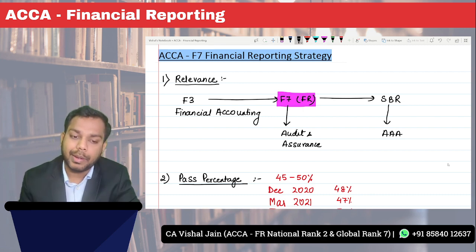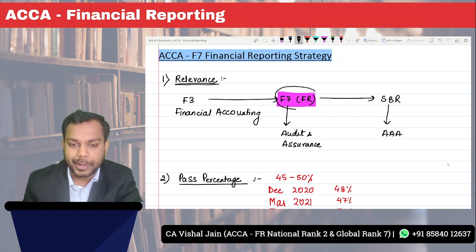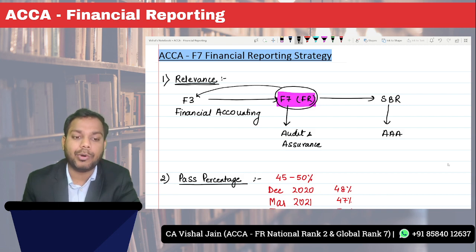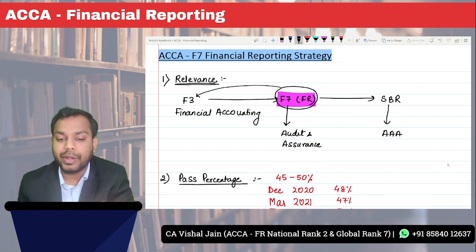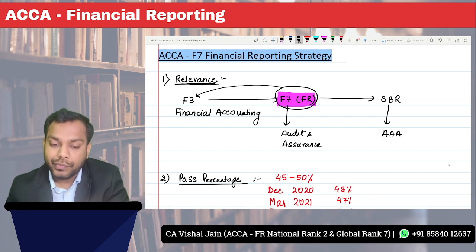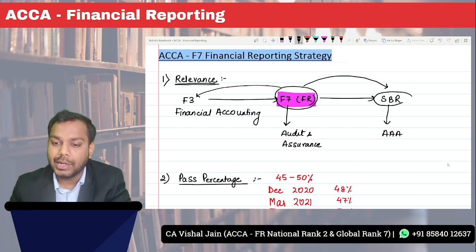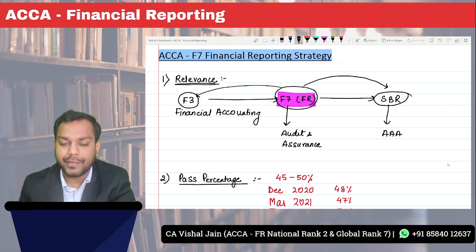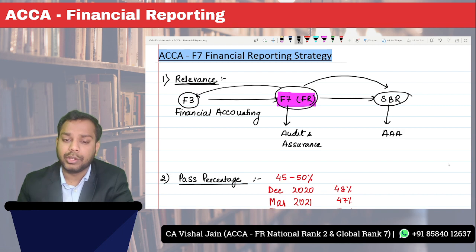Before starting the main concepts, we will discuss the relevance of the financial reporting paper. You will get to know that the base of this paper has been developed in F3, that is the financial accounting paper. This F3 paper forms the base of F7 financial reporting, and again, this financial reporting paper forms the base of a P level paper, that is strategic business reporting. So the knowledge of F3 gets carried forward in F7 and the knowledge of F7 gets carried forward in the SBR paper. This is the first relevance.